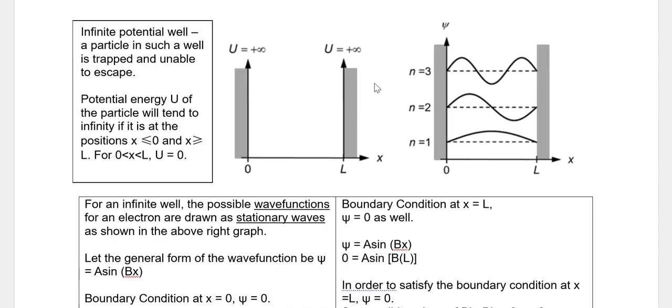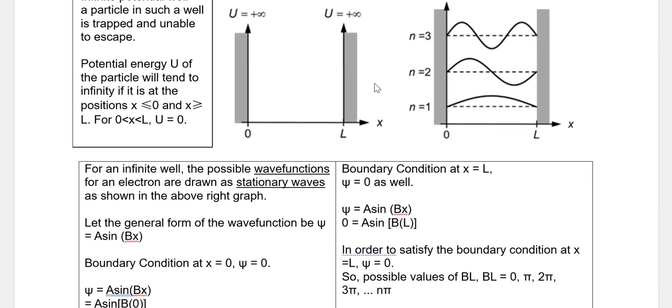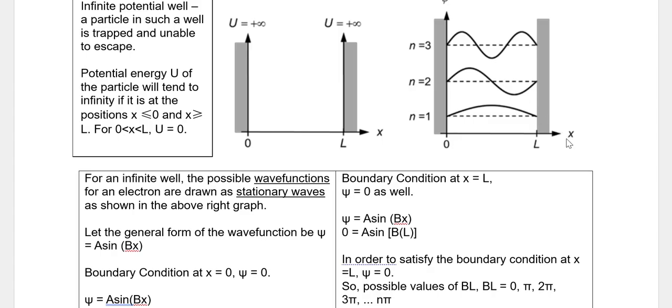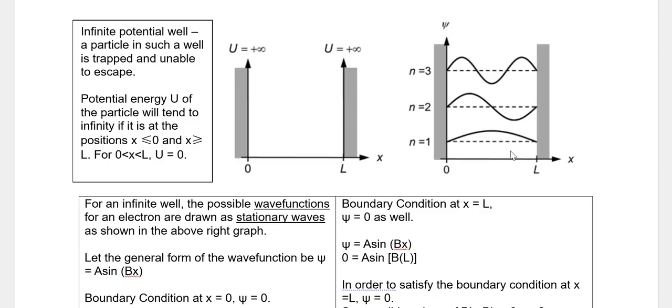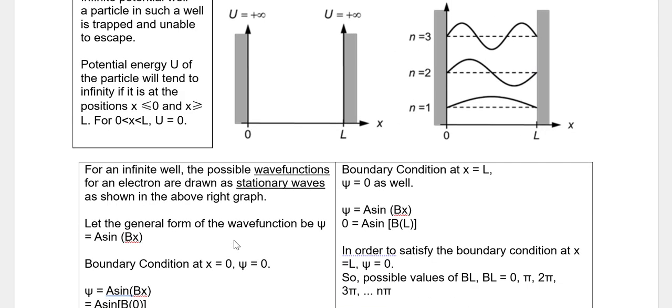So what we're going to do is try to derive the amplitude and the omega of this wave function against x graph. For an infinite well, the possible wave functions of an electron are drawn as stationary waves as shown in the above right graph. This one you must be able to draw in exam. Let the general waveform of the wave function be psi equals A sine bx.